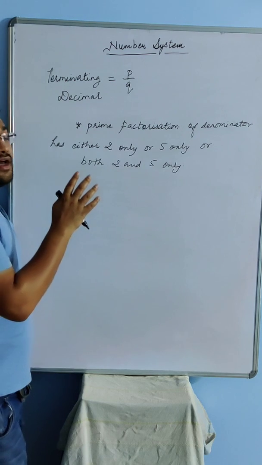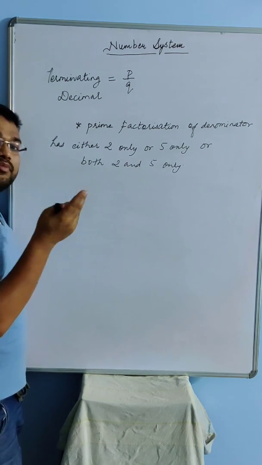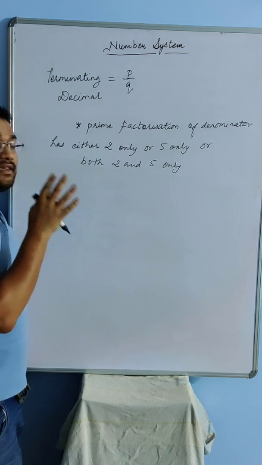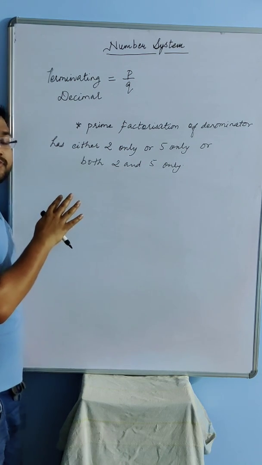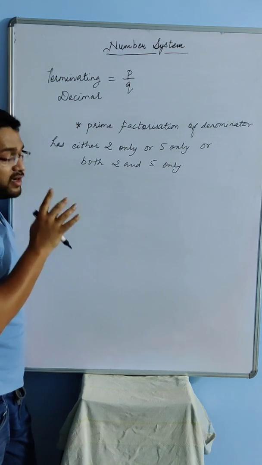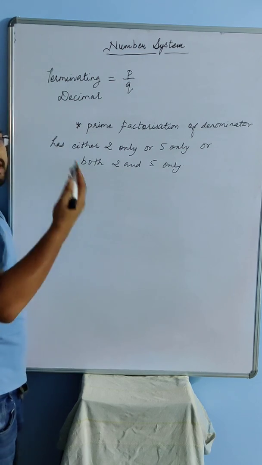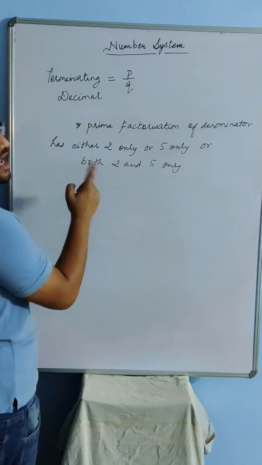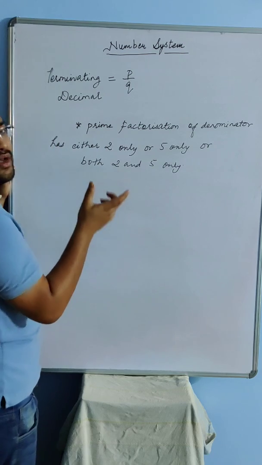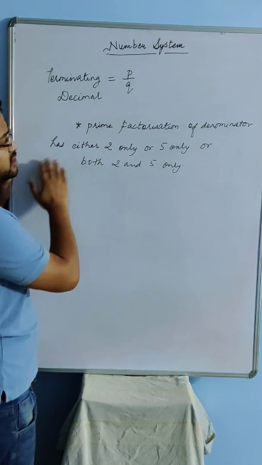In simple language, if the denominator has only 2 or 5 or both 2 and 5 only, then only it will have a terminating decimal expansion, or else it will not. Now let's come to the problem and we'll see how it is done. I hope you understood this, and once we solve the problems, you'll understand it better. So let's move on to that.